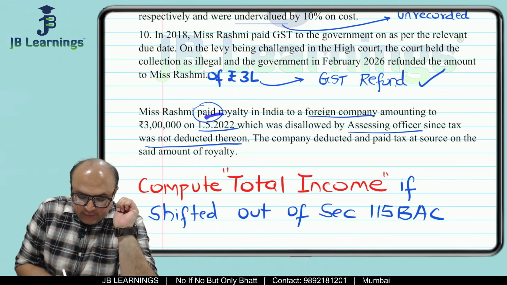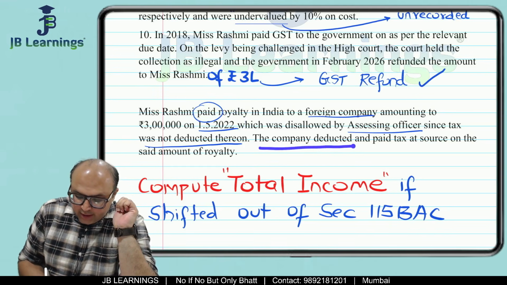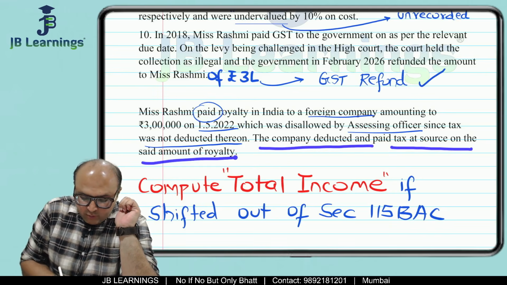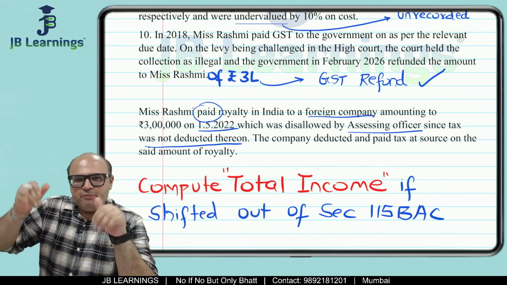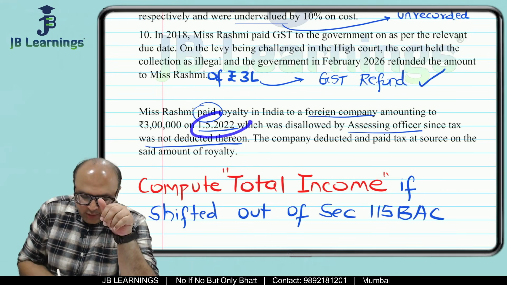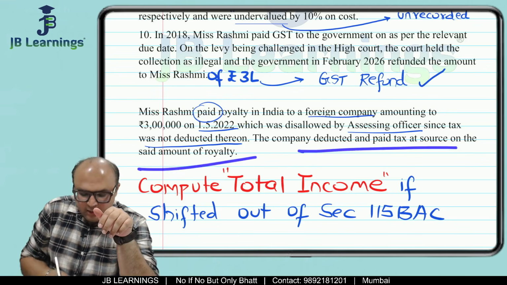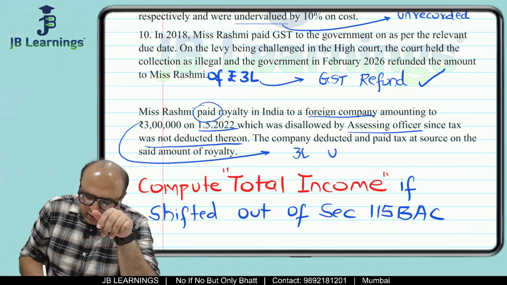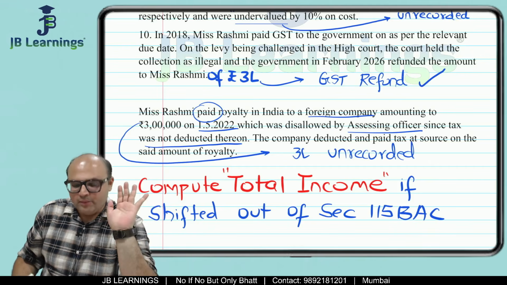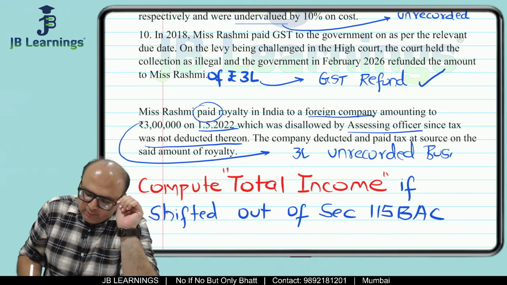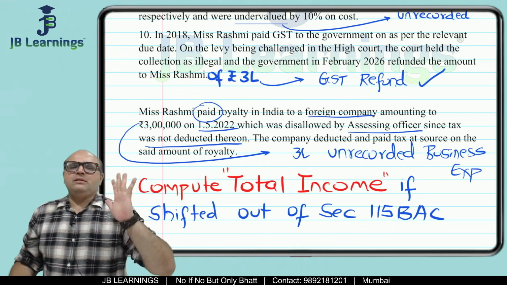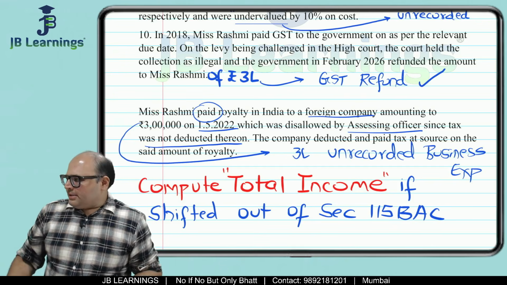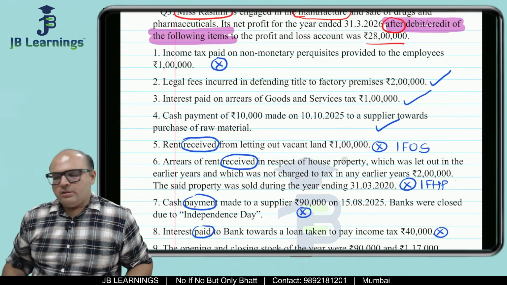So in 2022, it was not allowed, but the company deducted and paid the tax at source on the said amount of royalty. So it means they have paid right now, because in 2022 it was not paid. Now it is paid. So now if it is paid, then this 3 lakh is unrecorded. Why am I saying unrecorded? Because I have given it as separate information: business expense, not a part of debit and credit. This is an unrecorded business expense.